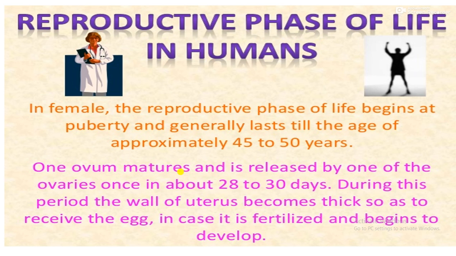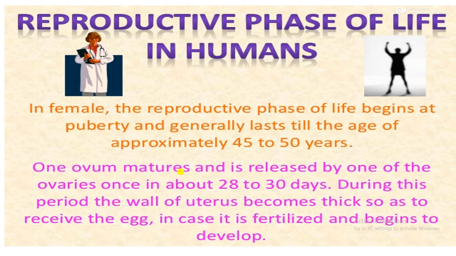Okay? Then the first 5 days are very important days. Those days are the menstrual phase, that is, the first 1 to 5 days is the menstrual phase, during which there is menstrual flow in females. Then 6 to 13 days is the proliferative phase. Then the third phase is the ovulatory phase, on the 14th day. Then the secretory phase is from 15 to 28 days.